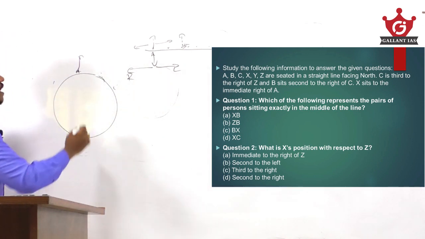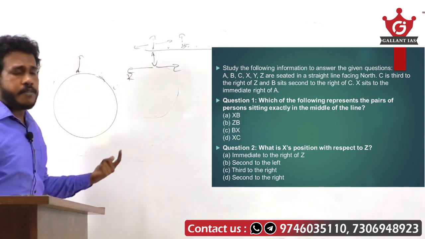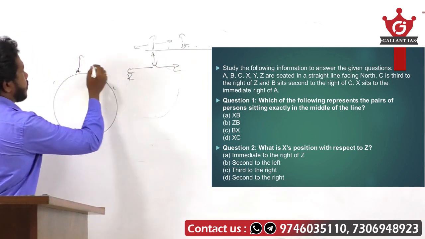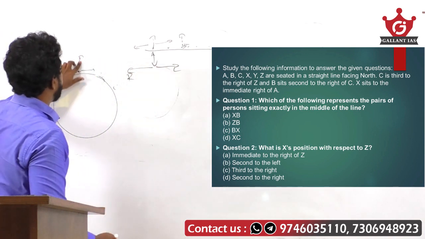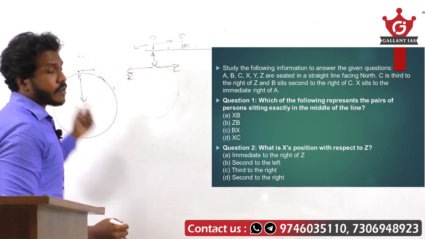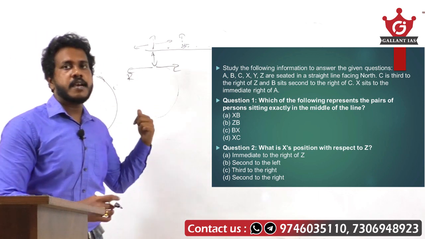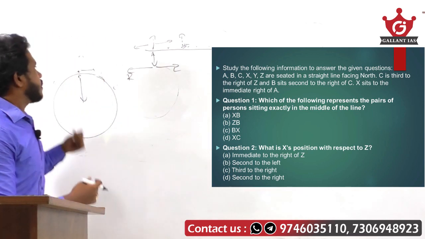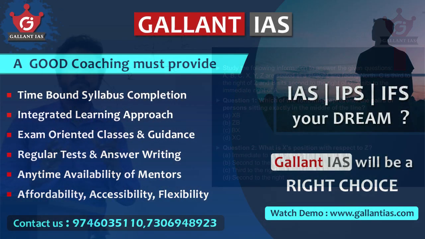If he is facing outward, then his direction will be that of our direction: his left will be our left and his right will be our right. But if that person is facing inwards, then the direction becomes laterally inverted. That means his left becomes our right and his right is our left. These are the things you need to focus on in arrangement-type questions.